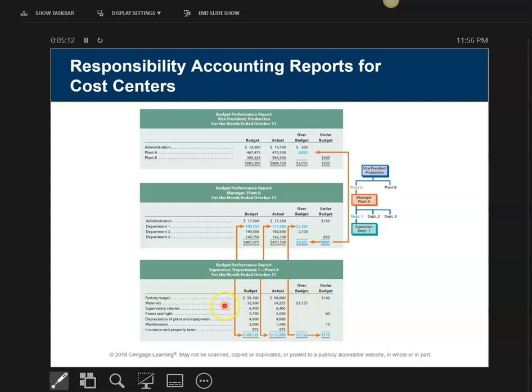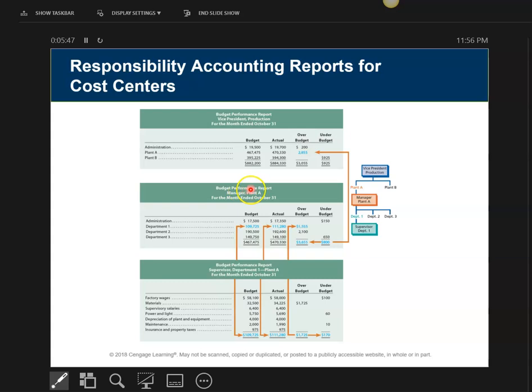On this type of screen, we're going across. I budgeted 58,100, but my actual was 58,000, so I'm under budget by $100. Each line item goes across like this, so I'm either over or under, and by how much. Then I'm going to add up this column, and I'm going to add up this column. Here I'm over budget by this much, and I'm under budget by this much. This information will be sent to the plant manager for Plant A.